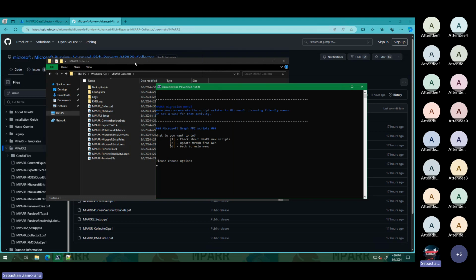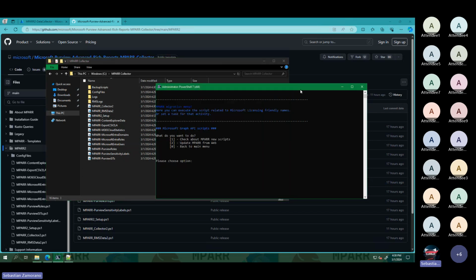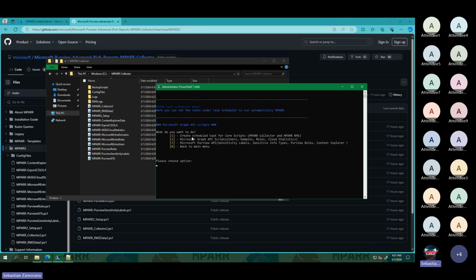That is one of the big challenges and the new features that we have available here. I will show you in a while. I have a previous version of MPARR in another virtual machine. I will show you how we can do the migration, and then we can set the task.